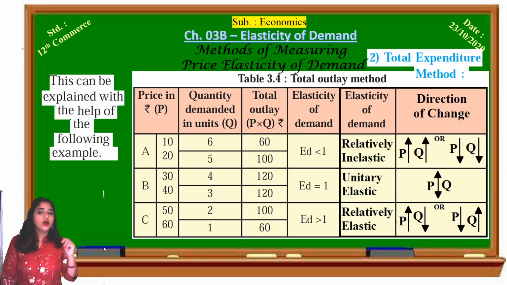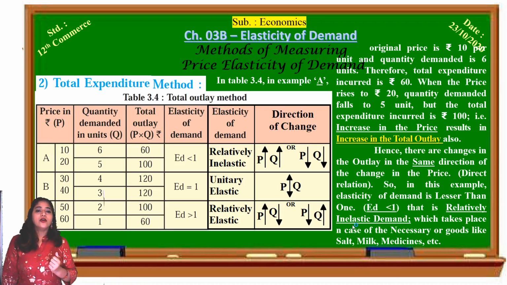That is given in column number 5, and it is explained with the help of directions in column number 6, that is, direction of change. Now see, three examples have been given, for commodity A, B and C. This can be explained with the help of this example.